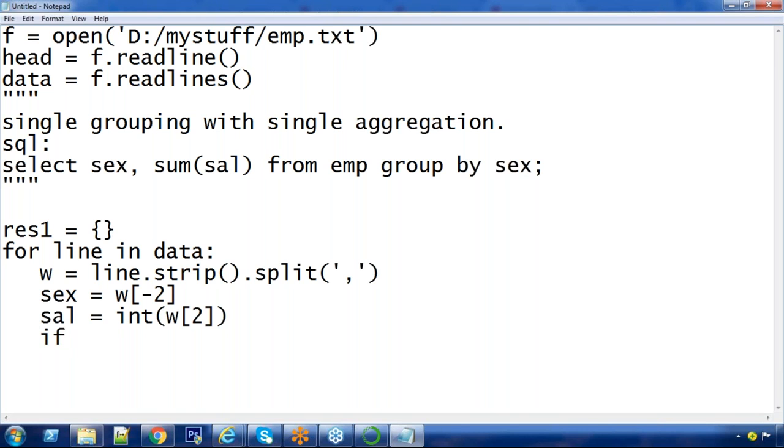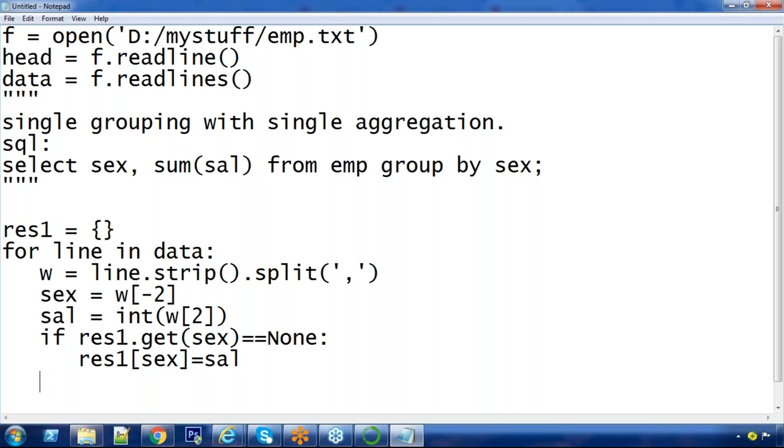First I am checking if that particular key is available in the dictionary or not. If this condition is true, the key is not available. Then I am inserting a fresh pair, sex equals salary. Suppose the given condition is false.